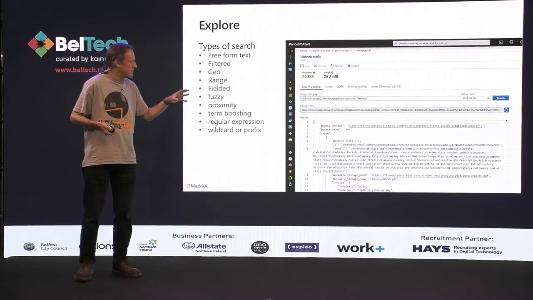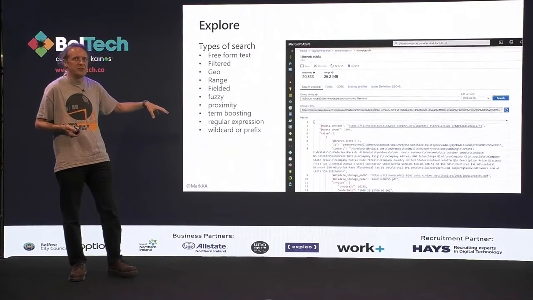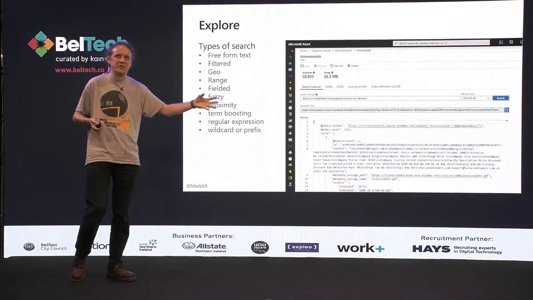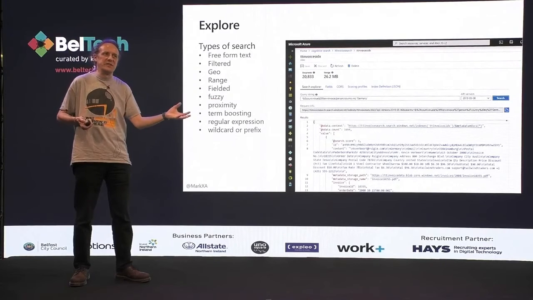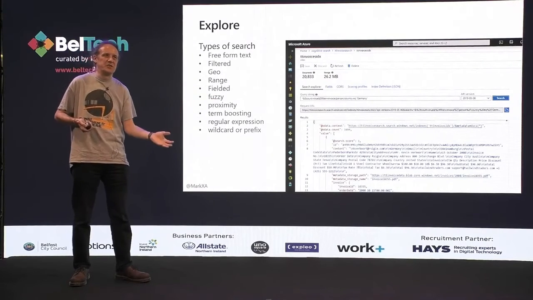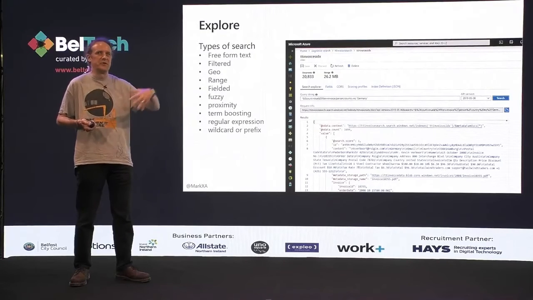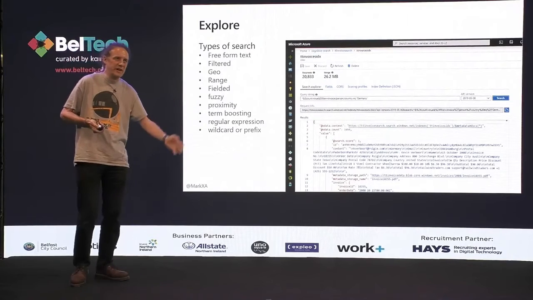Just a quick summary here of the searching capabilities of Cognitive Search. So far, we've just done some free text searches, but it actually supports geo-based searches. So if you've got lat longs in there, you can do sort of distance-based searches. It's got fuzzy searching. It'll do autocomplete for you. It'll do regular expressions. It'll do wildcard searches. All sorts of stuff in there.